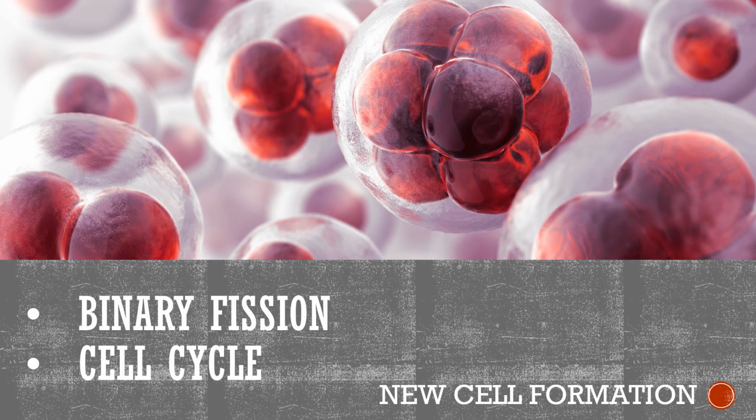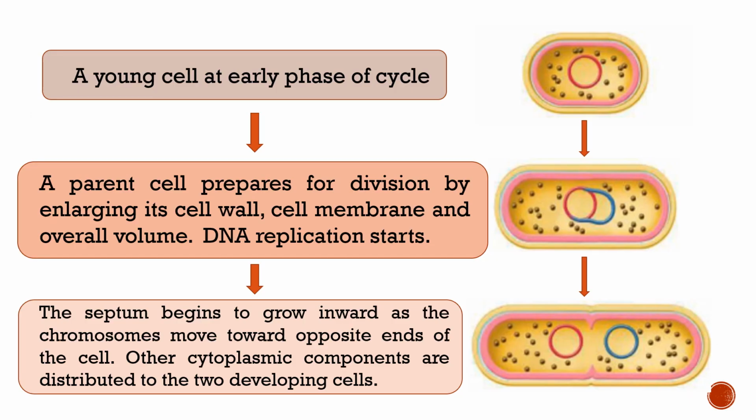The most important reproduction method in prokaryotic organisms is binary fission, and it also includes the cell cycle of the prokaryotic cell. It is very important from the exam point of view. Whenever a bacterial cell is inoculated into a fresh medium, initially it starts adapting to that environment. After that, it starts dividing in the medium.